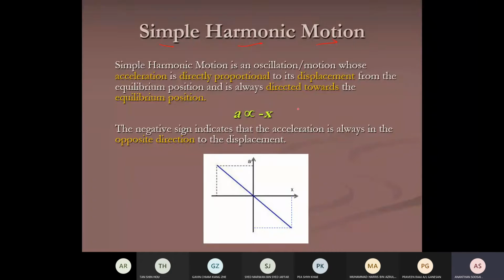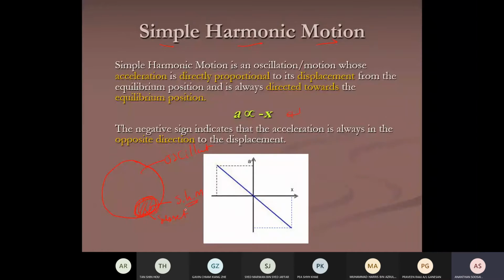Okay, what is meant by this? But first, try to put in your mind, you have a big group of oscillation, and a small subset, a small group of that. This is all types of oscillation. The small group of oscillation is called simple harmonic motion.